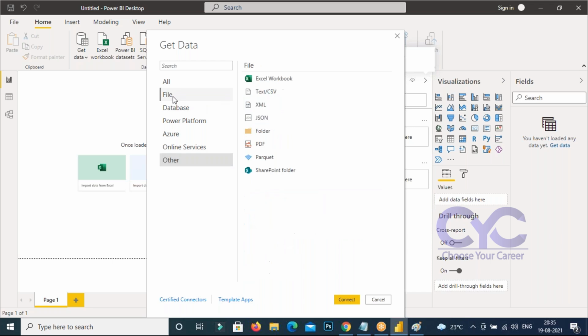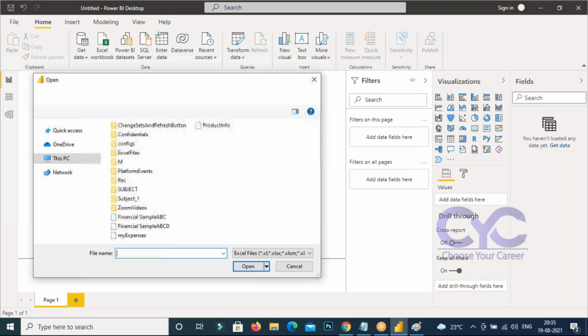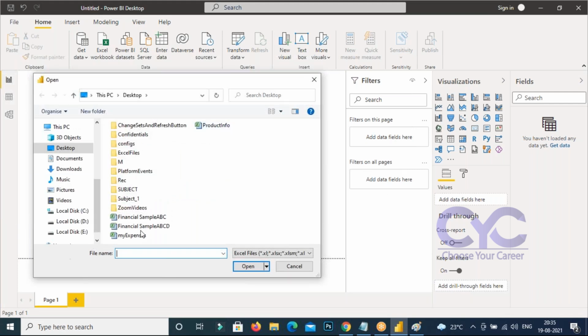For example, let me take the file, the Excel book of data I want here. If the data is already available there, you can connect. You can get the data from your desktop to your Power BI there. Connect it. If you click on connect, okay, you are going to get this data. Whichever data that you want here, you can take it.